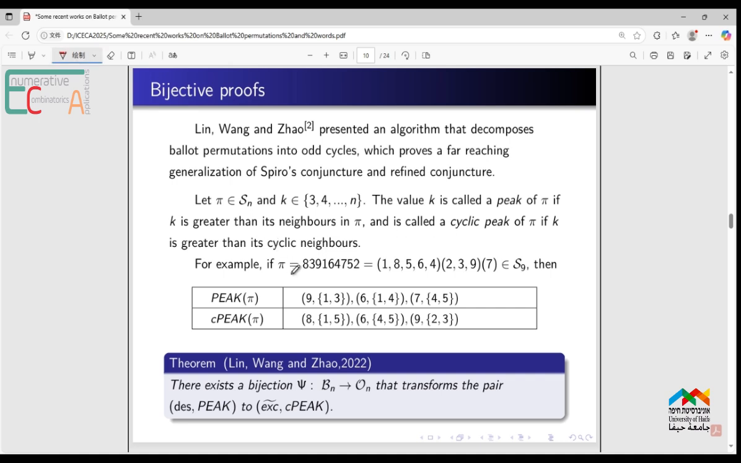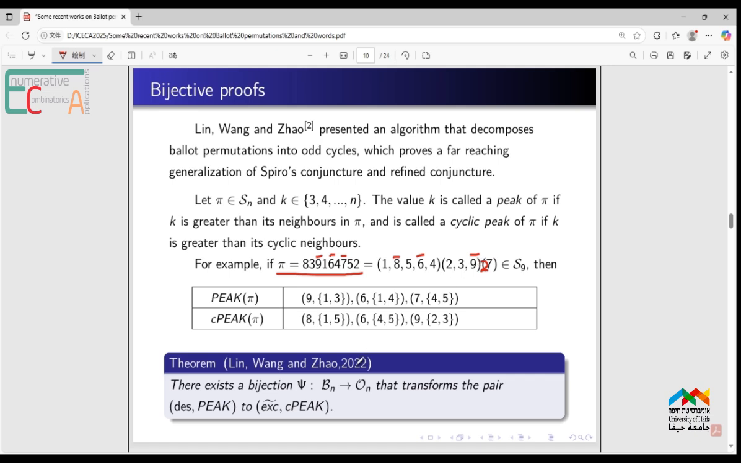For example, in this permutation pi, 9, 6, 7 are peaks, and we decompose pi into 3 cycles, and the cyclic peaks are 8, 6, 9. 9 is greater than its left cyclic neighbor 3, and is greater than its right cyclic neighbor 2. The cycle's 2 is after the 9.